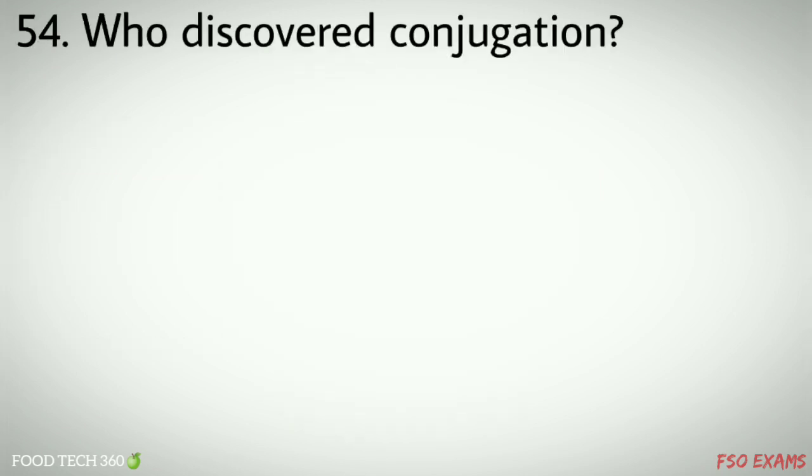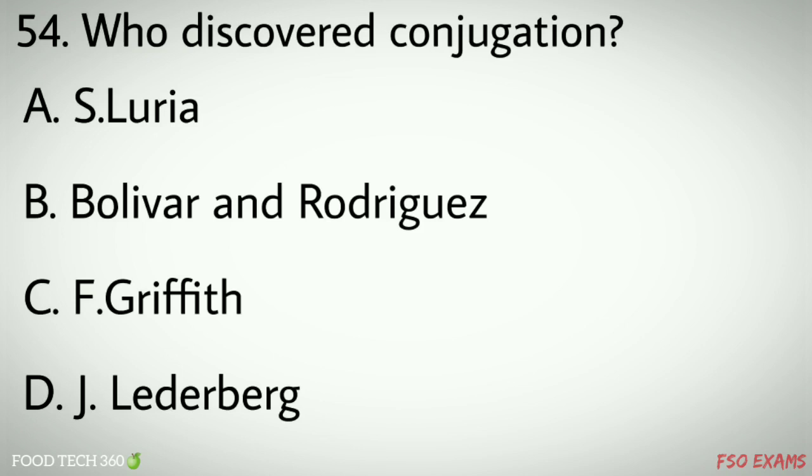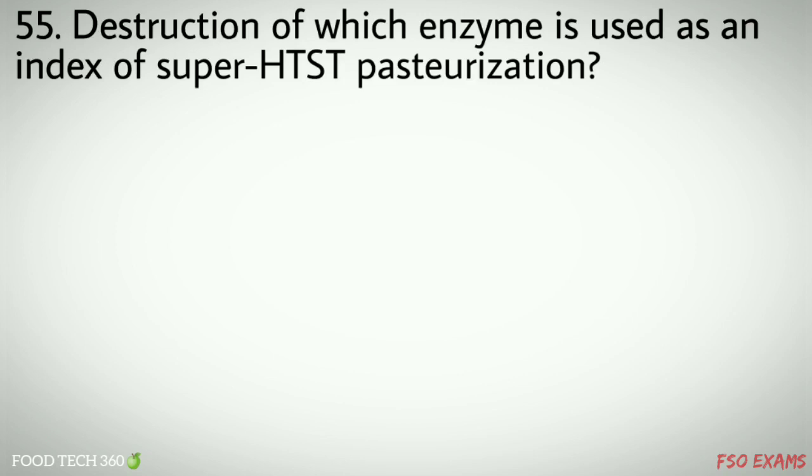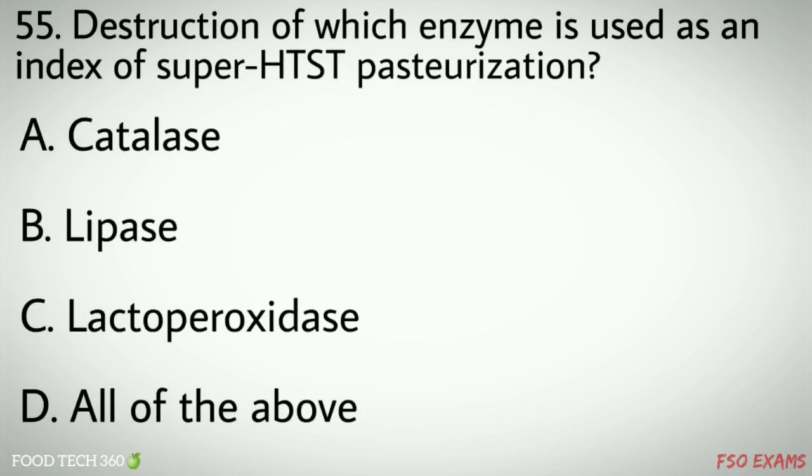Question number 54. Who discovered conjugation? Options A. S. Luria, B. Bolivar and Rodriguez, C. F. Griffith, D. J. Lederberg. Correct answer D. J. Lederberg. Question number 55. Destruction of which enzyme is used as an index of super-HTST pasteurization? Options A. Catalase, B. Lipase, C. Lactoperoxidase, D. All of the above. Correct answer C. Lactoperoxidase.